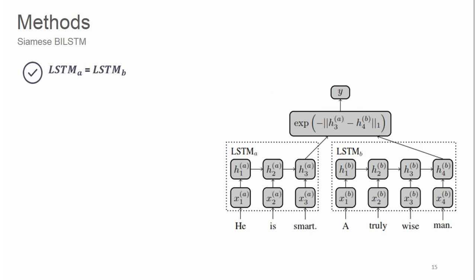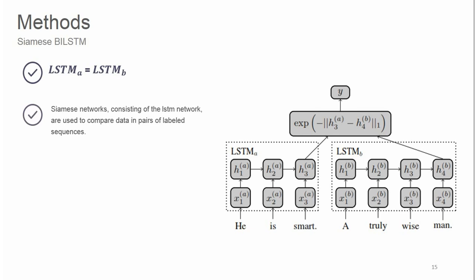The next method is the Siamese network with LSTM, especially Manhattan LSTM. This architecture provides an overview of the model that we use. There are two networks, LSTM-A and LSTM-B, which each process one of the sentences in a given pair. It focuses on the Siamese architecture with tied weights, such that LSTM-A equals LSTM-B.